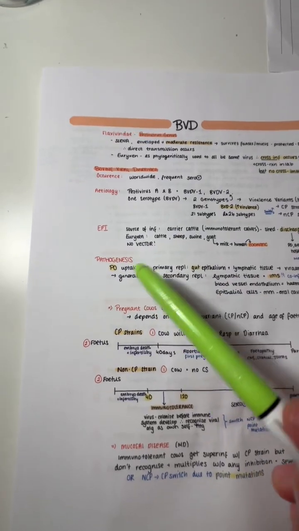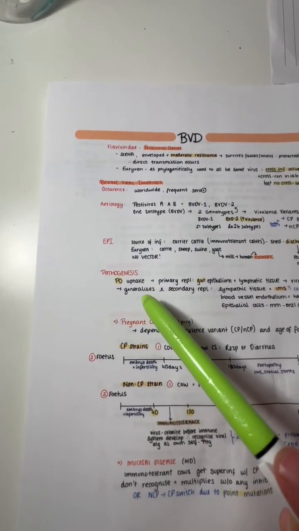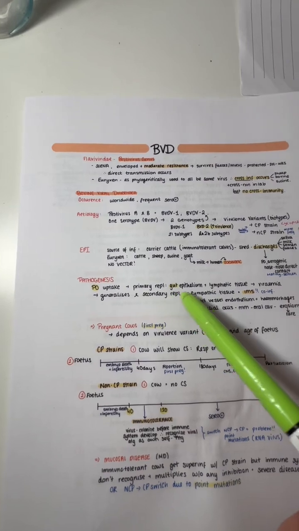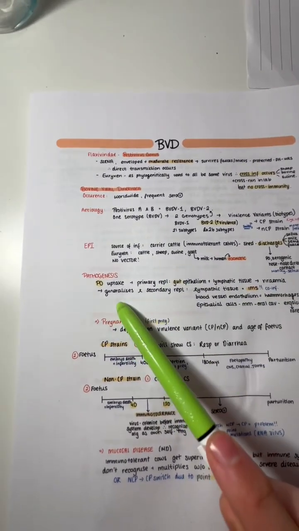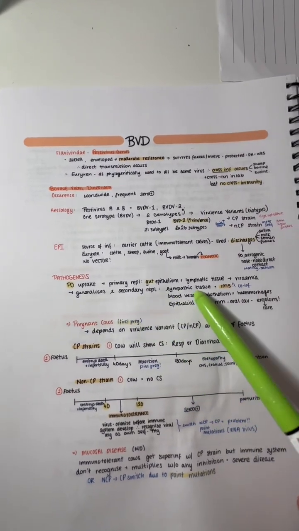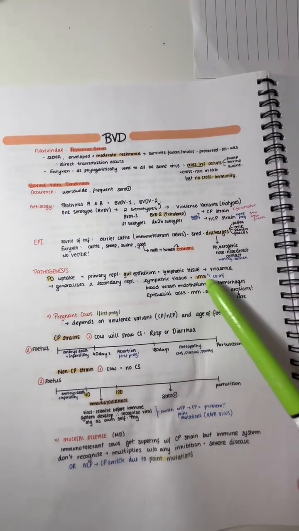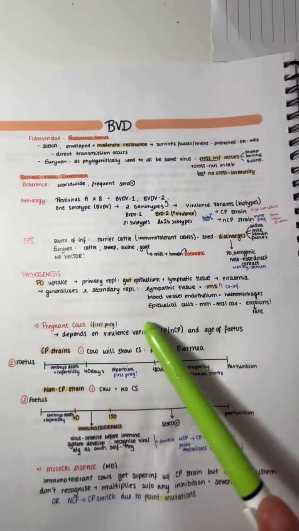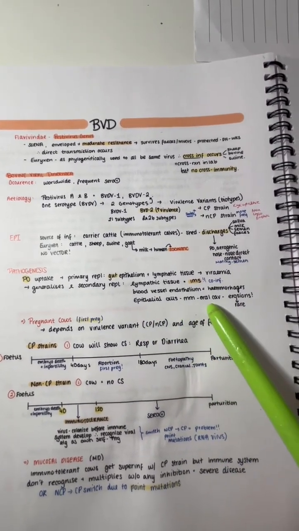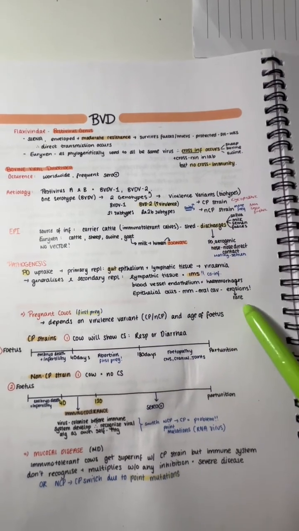For the pathogenesis, the virus typically enters the body orally, and then the primary replication happens in the gut epithelium and the lymphatic tissue. Then a viremia occurs and it generalizes, and then the secondary replication happens in the lymphatic tissue, which causes immunosuppression, which allows for a co-infection, and the blood vessel endothelium, which causes hemorrhages, and the epithelial cells and the mucous membranes of the oral cavity, which leads to erosions, but these are rare.